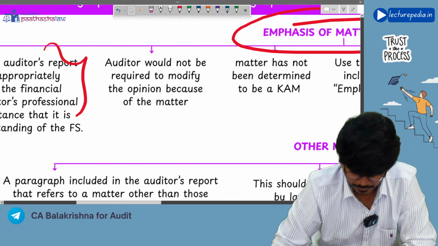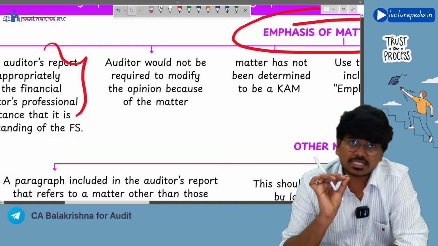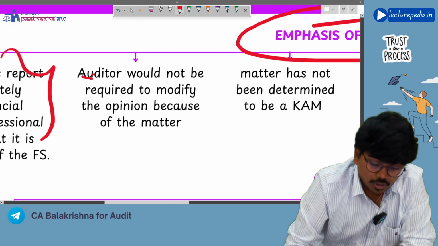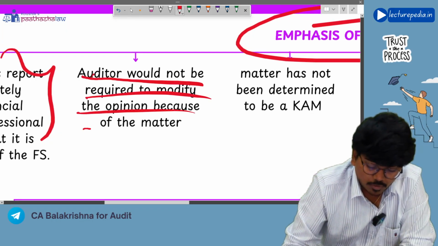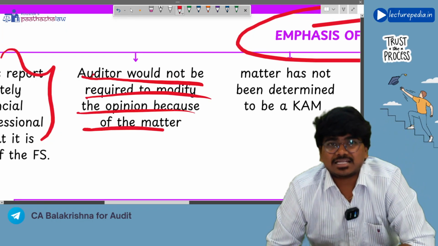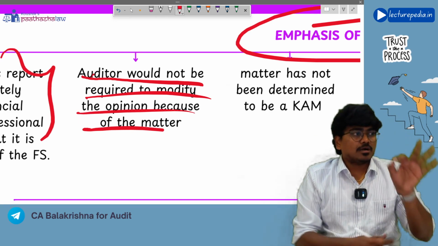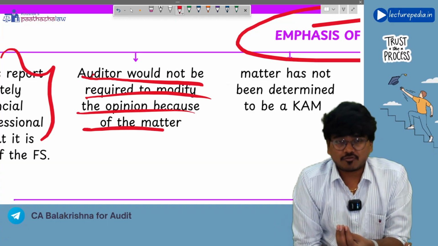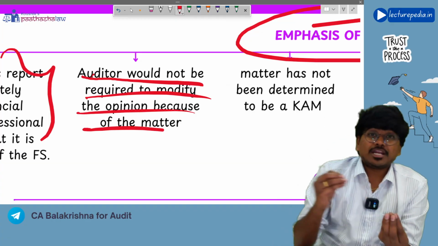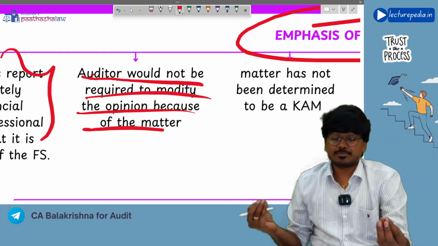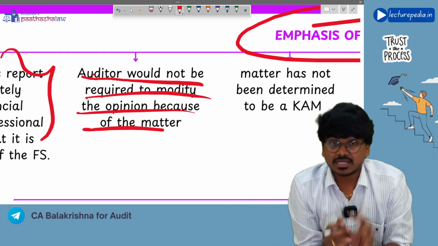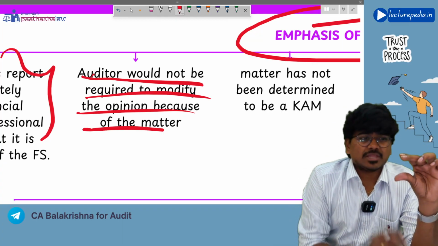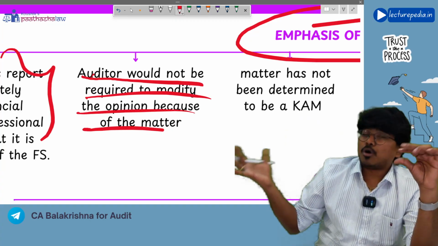Next, some important points that you need to consider with respect to emphasis of matter paragraph. Auditor would not be required to modify the opinion because of the matter. Now let's say, for example, we have discussed in SA-705, if auditor gives disclaimer of opinion, then key audit matter paragraph, other information paragraph should not be there in the audit report. Now the question is, if auditor gives emphasis of matter paragraph, can he modify his opinion?